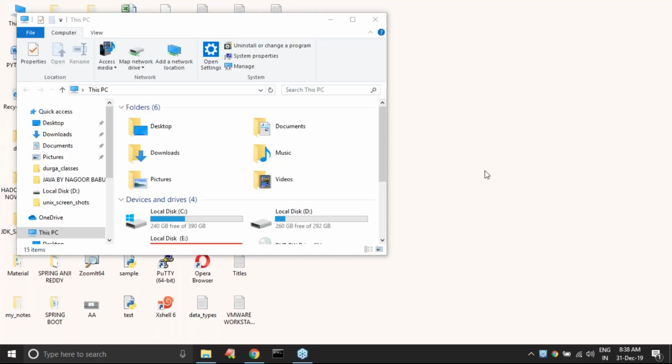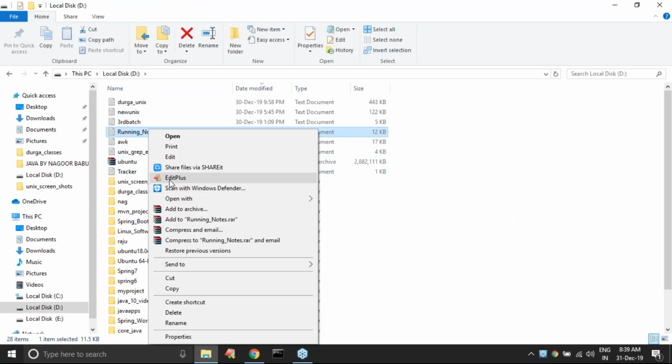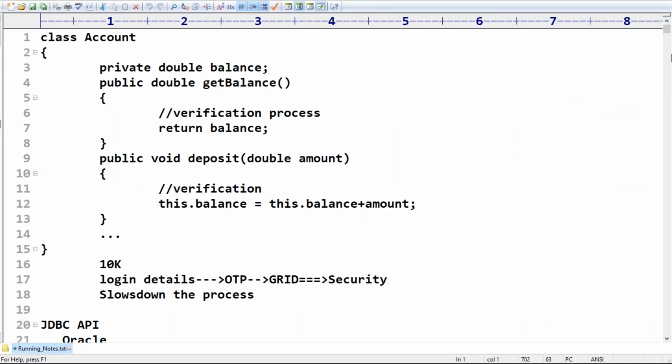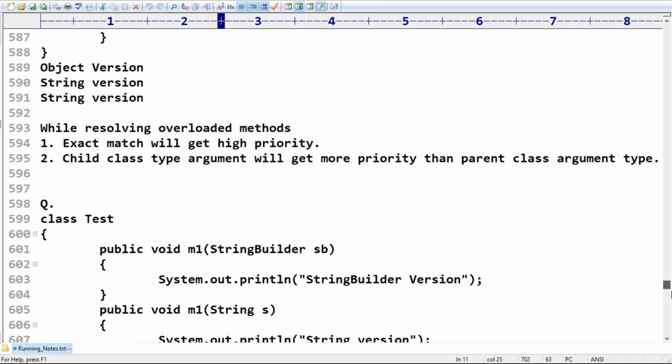Related to overloading, observe a bit carefully about this terminology, friends. I told you already at the beginning one point: overloading method resolution is always taken care of by the compiler, based on reference type. The runtime object won't play any role in overloading. Correct, right? So overloading is always taken care of by the compiler based on reference type, and the JVM won't play